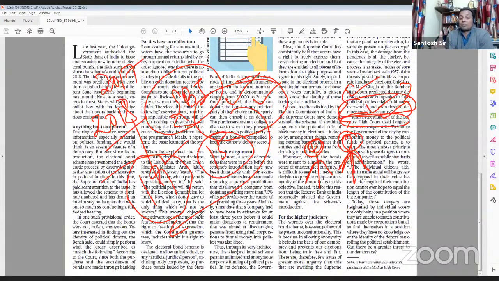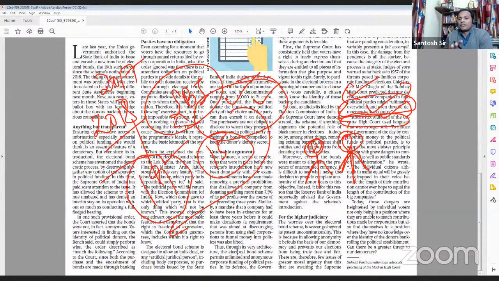So basically, the ruling party will have some benefits over the opposition parties, because it can have the information on who is donating what, and corporate houses will also donate to the ruling party only because they will fear that if the ruling party gets to know that they are donating to opposition parties, they can be penalized.